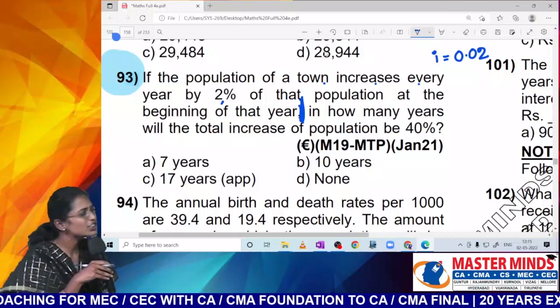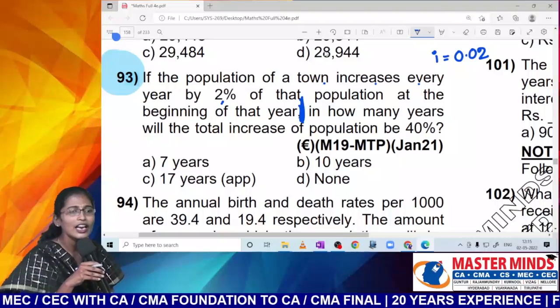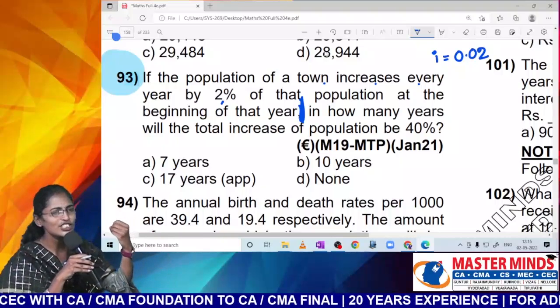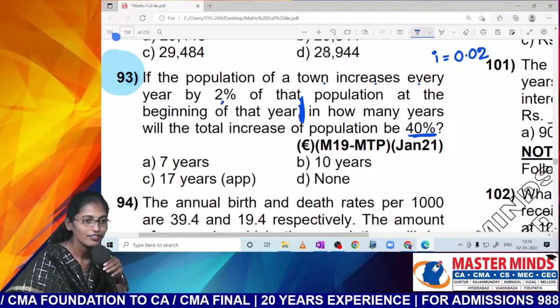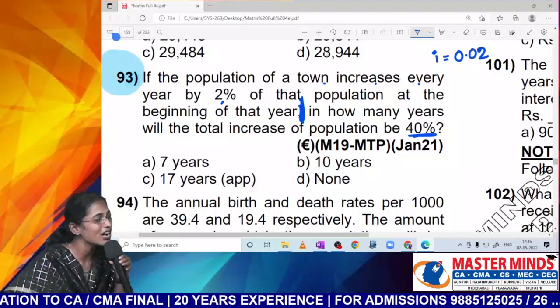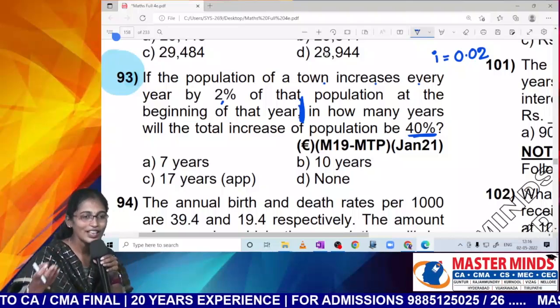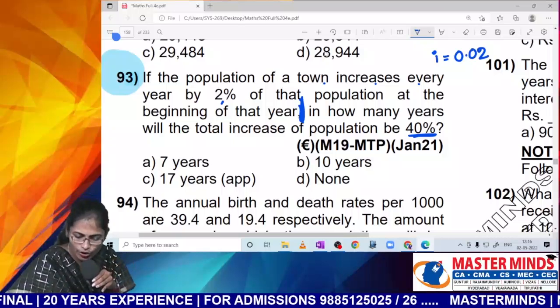Nana, do you know the initial population? We don't know, right? So, let me assume that the initial population is 100. So, how much increment should be there? Nana, why am I choosing 100? Because you know 40% of 100 is how much? You're better at performing the percentage calculation if I take the principal as 100. That's why I took 100, Nana.